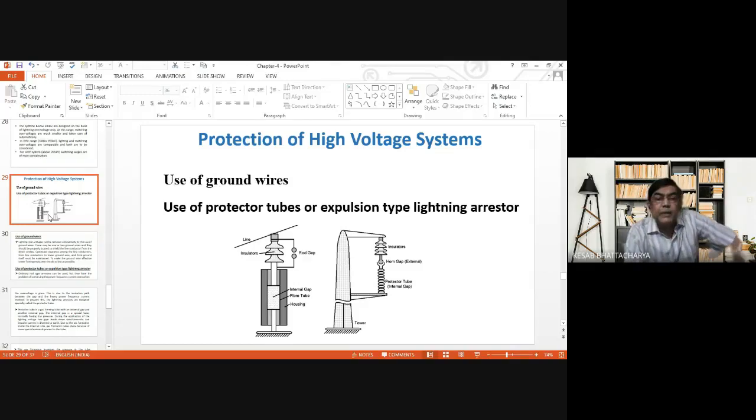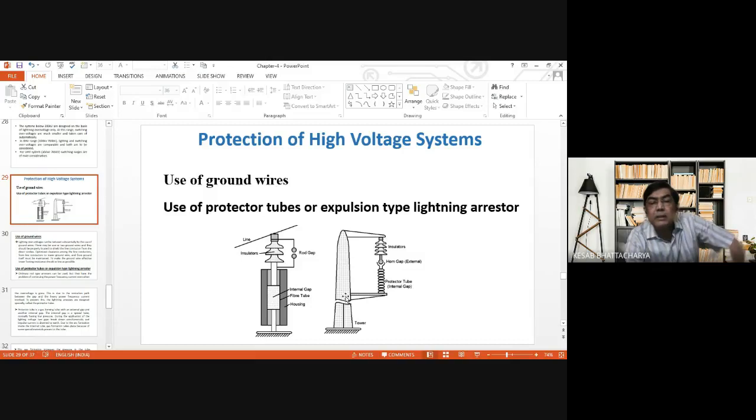Okay. So here basically there are two gaps. One is this gap, the external gap, and there is another internal gap. And here in the internal gap between these two, there is fiber tube, and this is the outer housing. And you see this is the line, this is the insulator, and this is the pin of the insulator to which the connection is extended to ground.